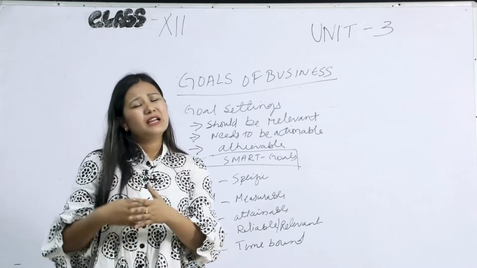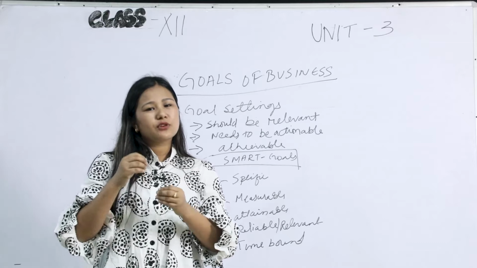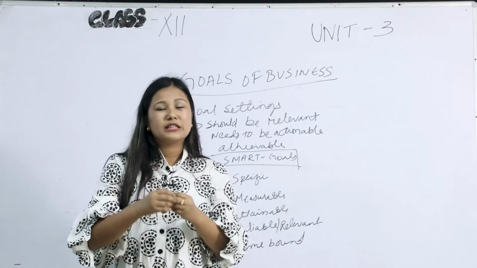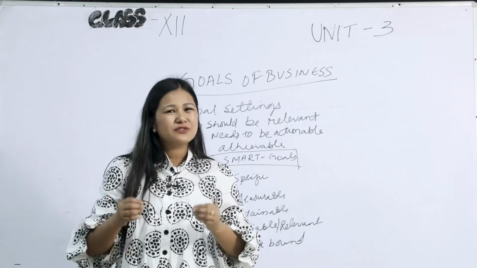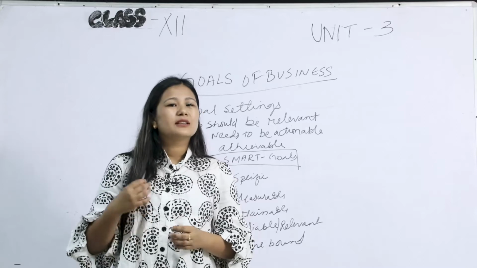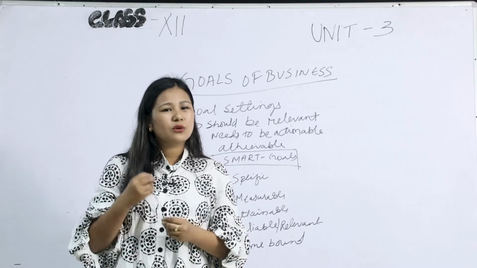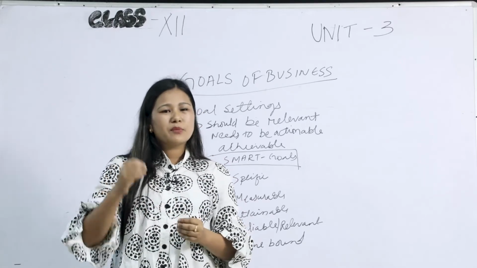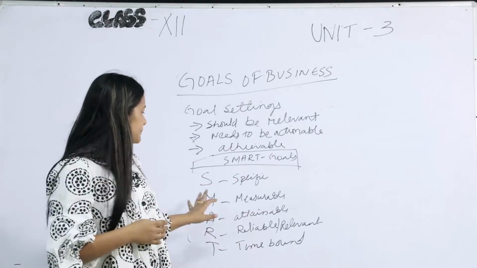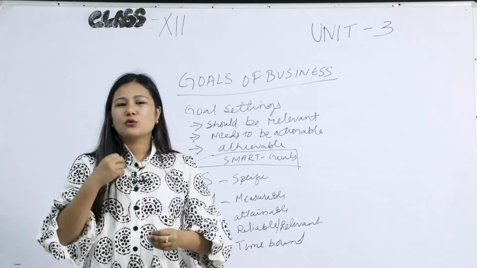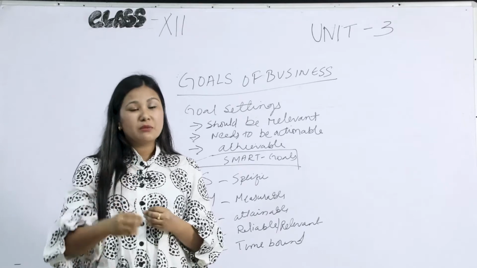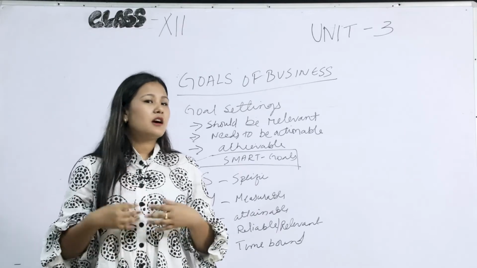In the same manner, if your company's goal cannot be measured in quantitative numbers, then it will be useless. Therefore, it is always good to prepare your goal keeping in mind the measurable value, in terms of numbers, so that it can answer how much, how many.